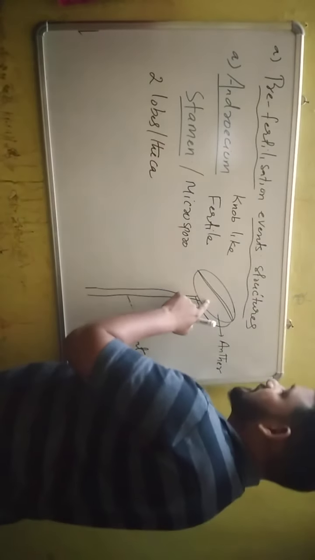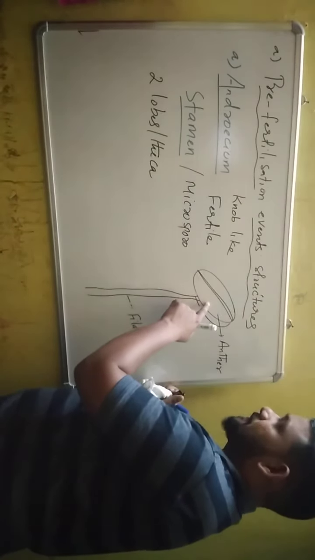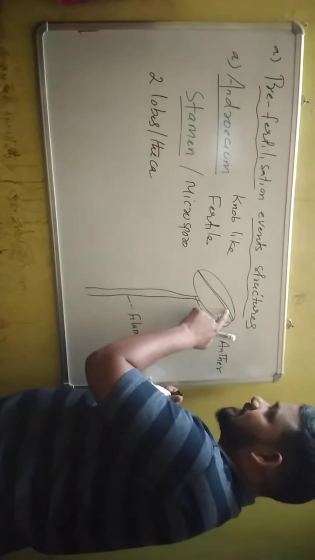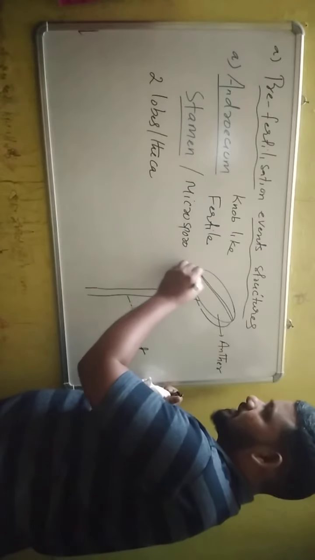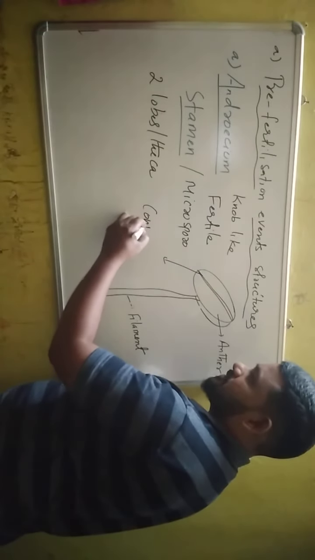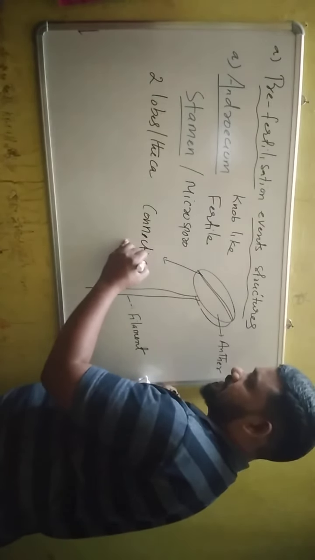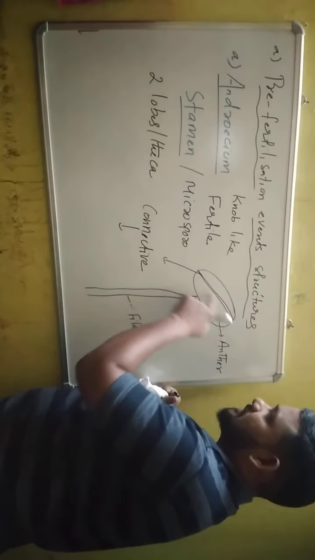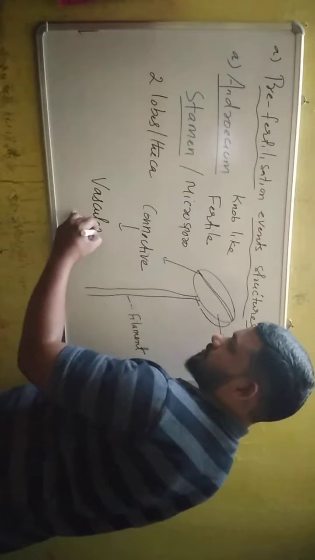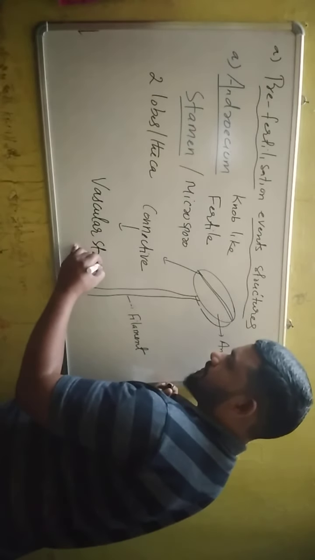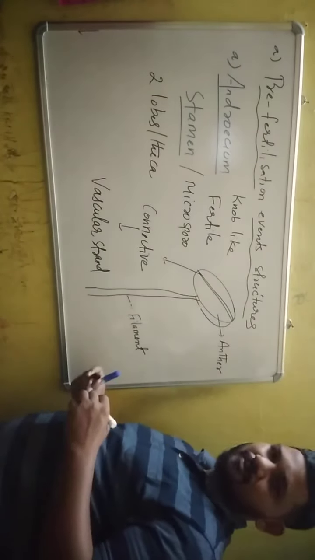Both lobes are separated by a sterile parenchymatous tissue known as connective, and this connective possesses vascular strand.